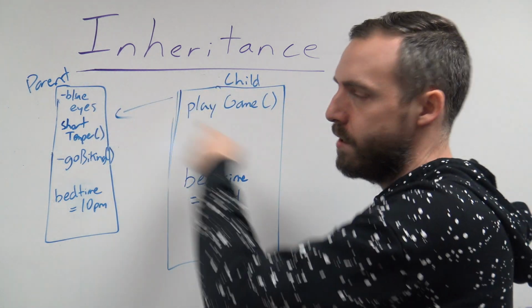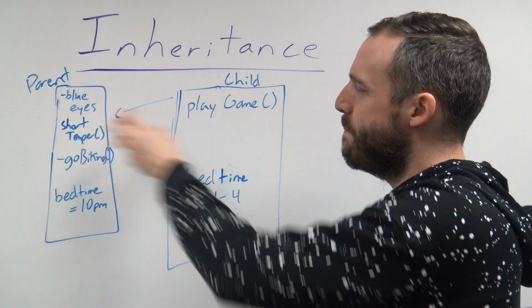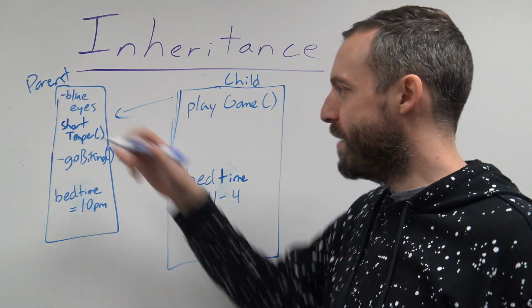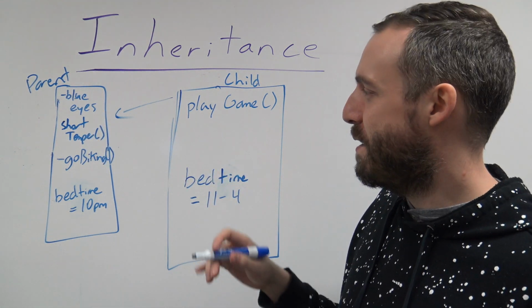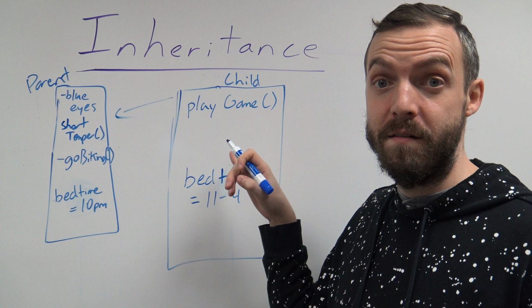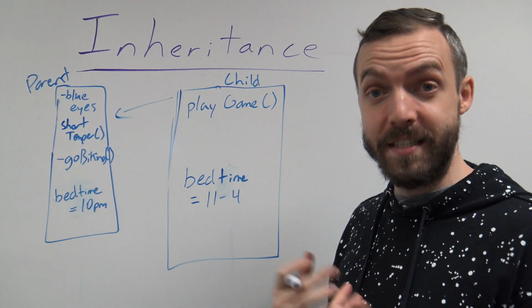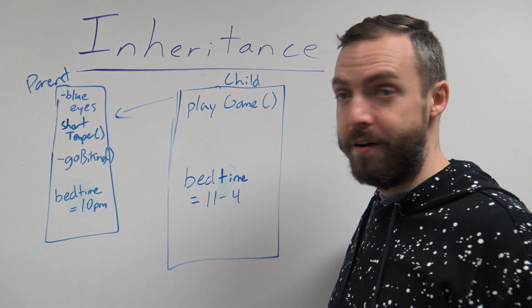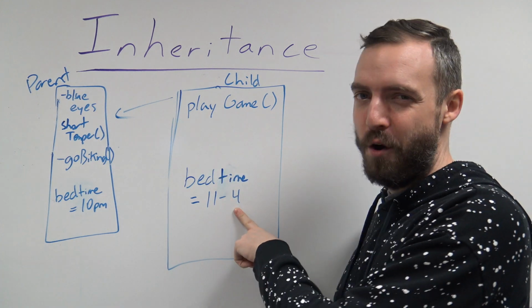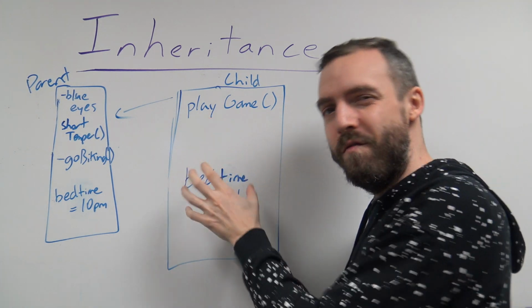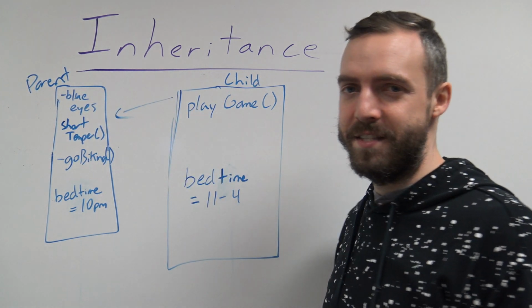So I have the same eye color. It's inherited. My temper, I'm working on it. Hopefully I can override it at some point better than I have. And I still go biking. Maybe I don't want to override. I want that trait. It's a good one. I want to keep that. So I'm happy to inherit it. But the bedtime, I've definitely overridden that at this point. I have my own value that's different than my parents'.